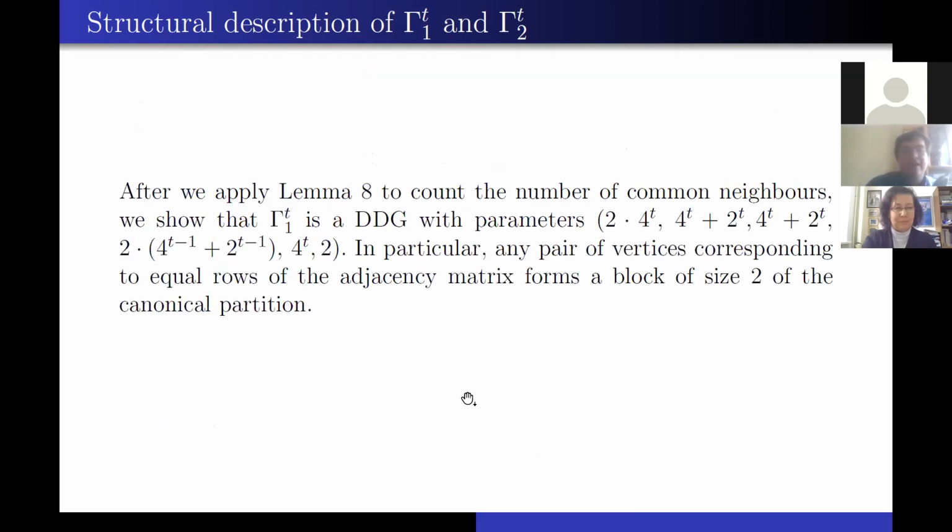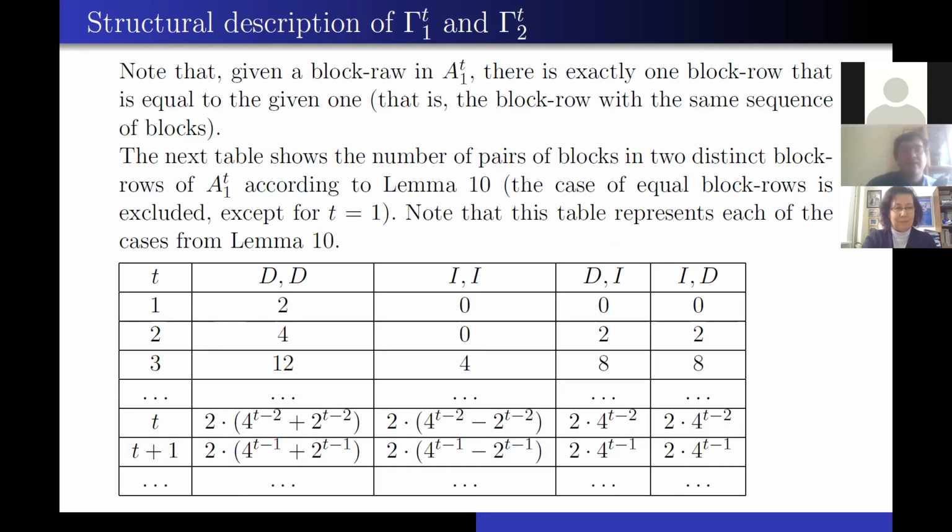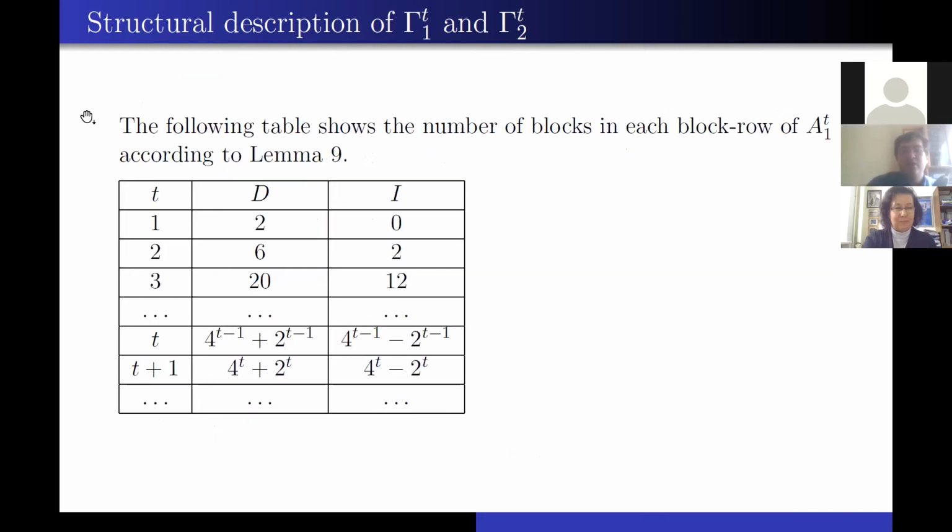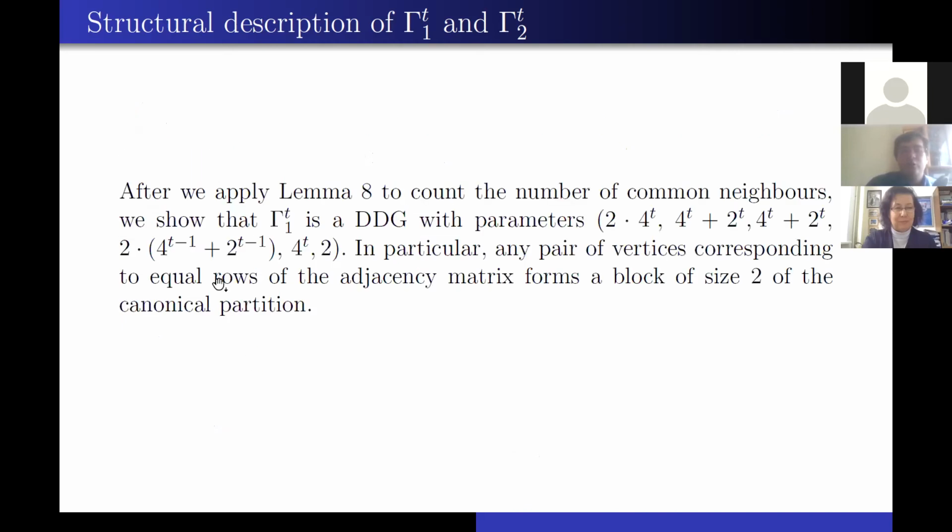And after we apply lemma 8 to count the number of common neighbors for all possible cases, having in mind this table and this table, we can show that gamma 1t is the DDG with parameters such as you see on the screen.